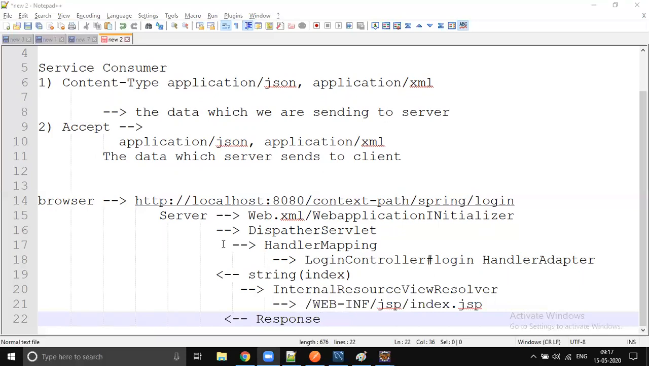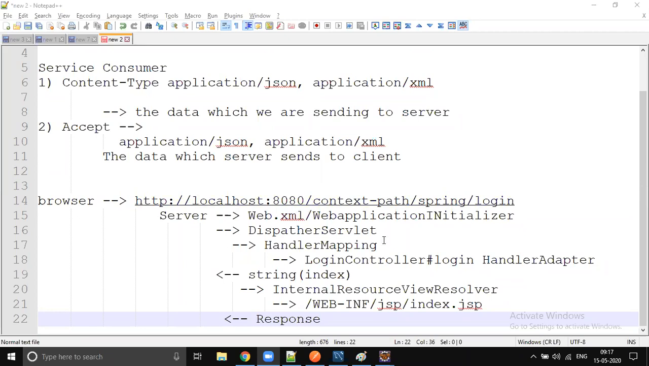Were you able to follow the flow? I'm just trying to show what happens from the browser when you enter the URL. It is the same as the servlet flow, right? Yes, it's the same servlet flow. Again, I'm just repeating; I'm trying to explain it with the view resolver.